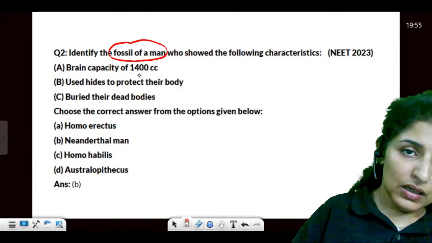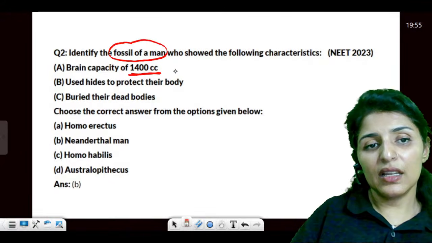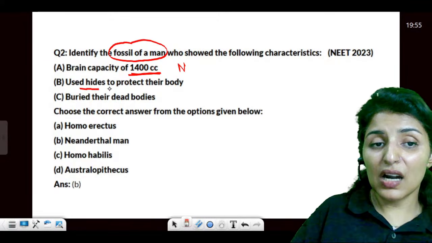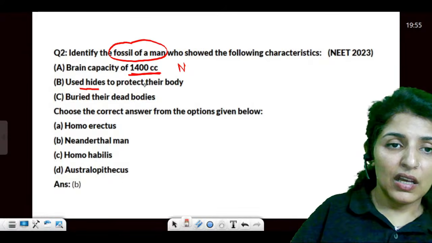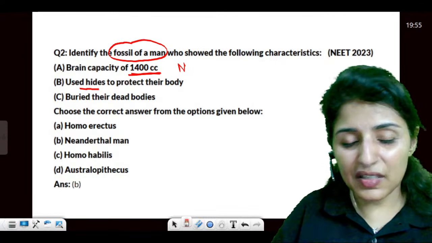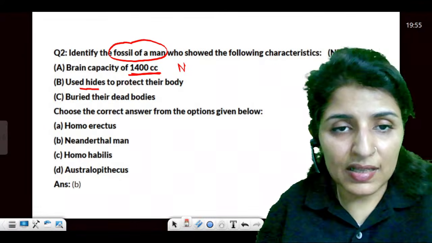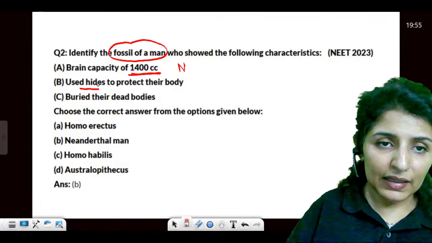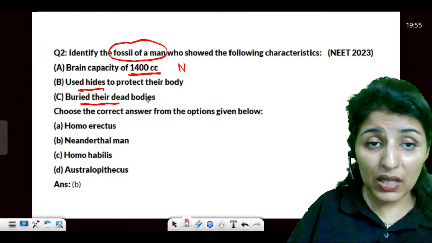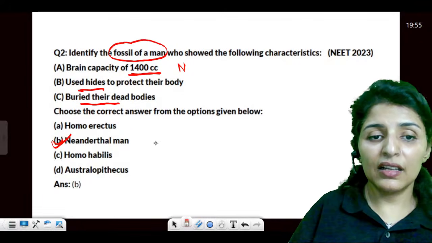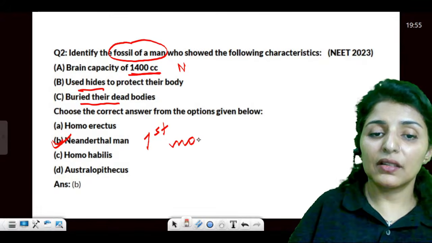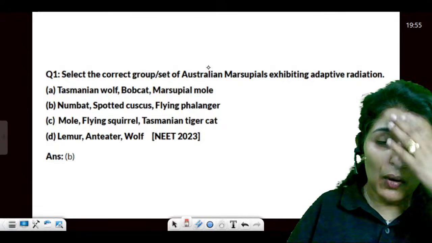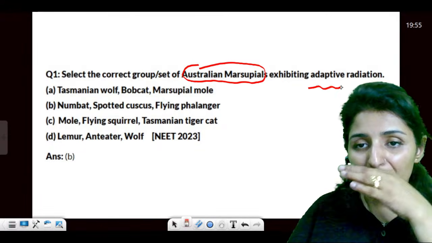Now identify the fossil of a man with the following character. Brain capacity is 1400 cc, so it can be Neanderthal. Neanderthals started using hides or animal skin. Cranial capacity is a unique property of every ancestor, so if you remember it, you can easily find. It is then confirmed by these other features. They bury their dead bodies and use hides. Hence the answer is Neanderthal. Neanderthal was the first modern man, Homo sapiens neanderthalensis, right?